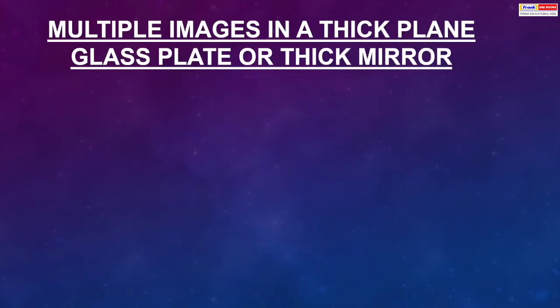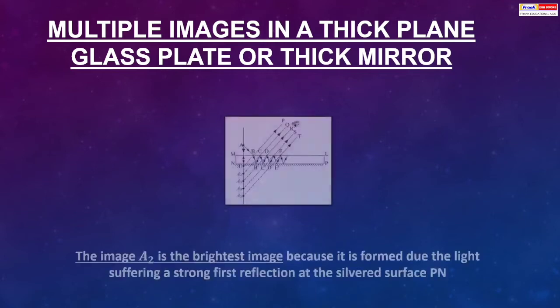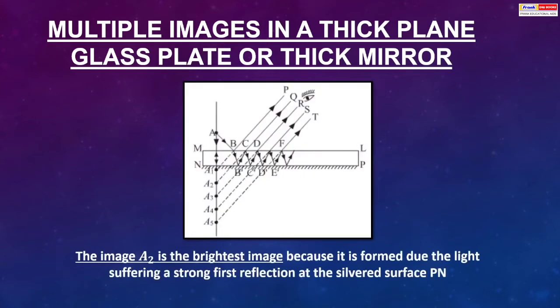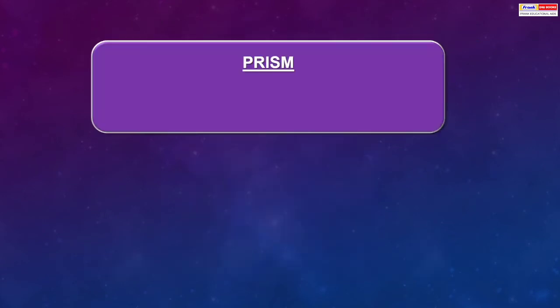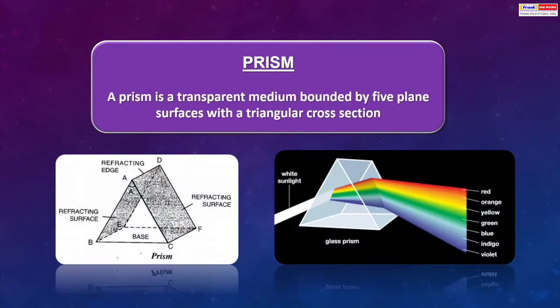Multiple images in a thick plain glass plate or thick mirror. The image A2 is the brightest image in the above because it is formed due to light suffering a strong first reflection at the silvered surface Pn. Prism. A prism is a transparent medium bounded by 5 plane surfaces with a rectangular cross section.